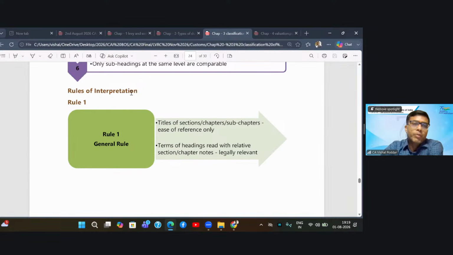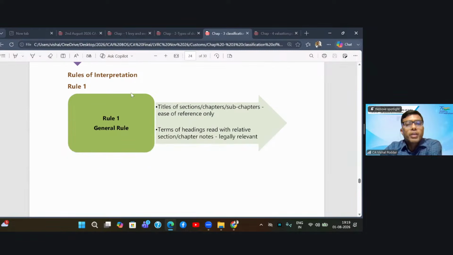So what rule one says is that you will refer to the headings, the titles, but only for reference, just to get an idea. Then the question is, how will I come to know whether my leather product actually falls in that chapter or not? So they say read the section notes, chapter notes. For every chapter, every section, many times every heading, a separate note is given. These notes give you a clear picture as to what is included in that chapter, in that heading, and what is not included. So more relevant than the headings are the section notes, chapter notes, and heading notes.